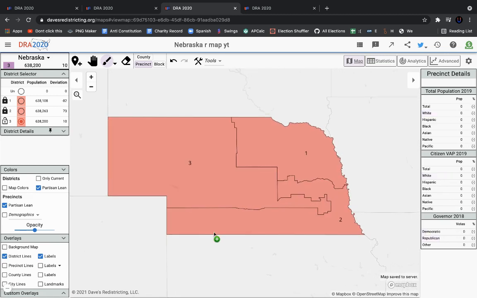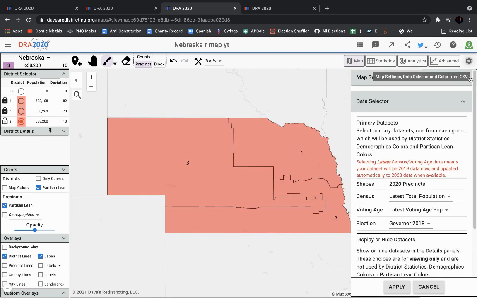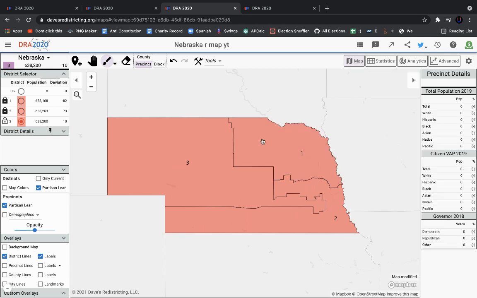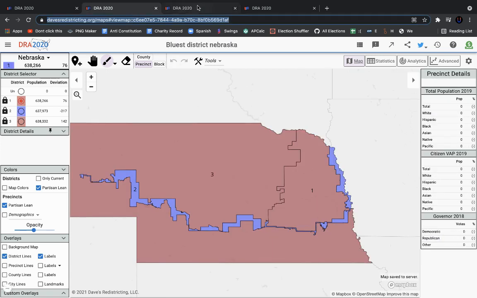So, unless the Democrats ran someone who was capable of basically winning statewide in Nebraska, like someone who would, if they were statewide, bring it within one or something, they would not be able to flip any of these districts. So, yeah, that's it for the Republican gerrymander of Nebraska, for Democratic gerrymander.